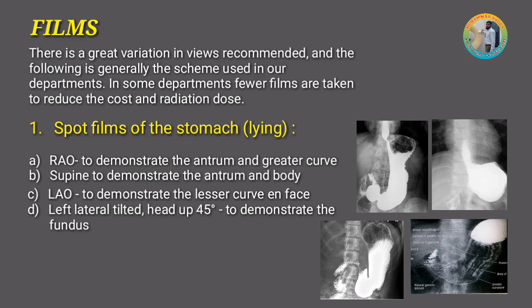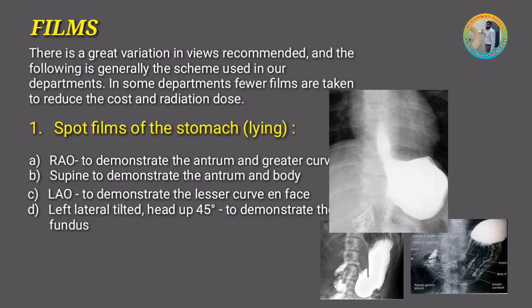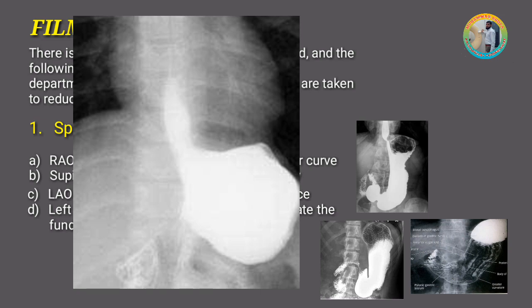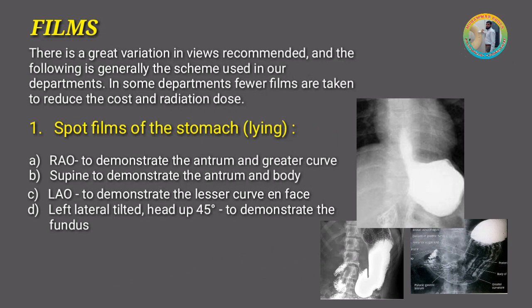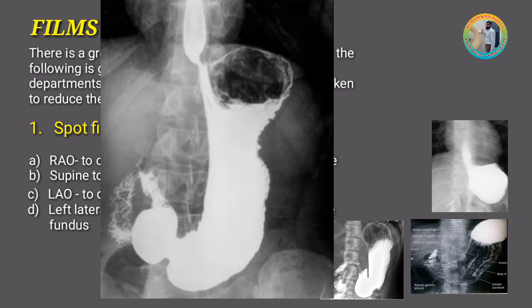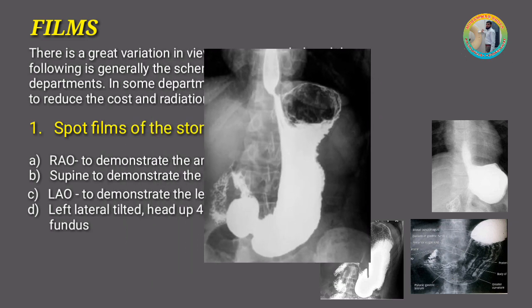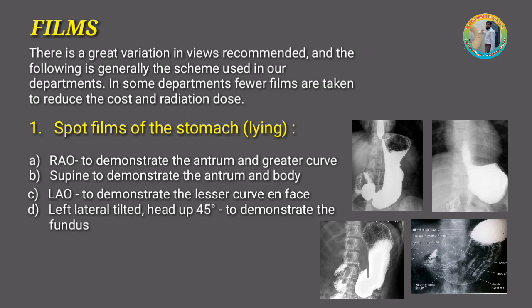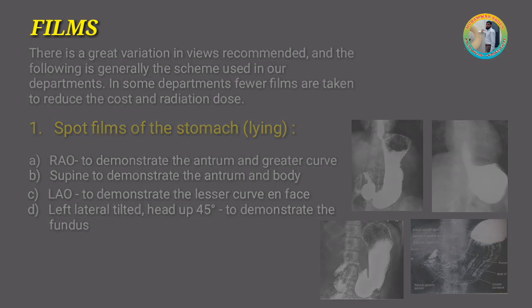Spot films of the stomach: lying right anterior oblique to demonstrate the antrum and greater curve; supine to demonstrate the antrum and body; left anterior oblique to demonstrate the lesser curve and fundus; left lateral tilted head up 45 degrees to demonstrate the fundus.